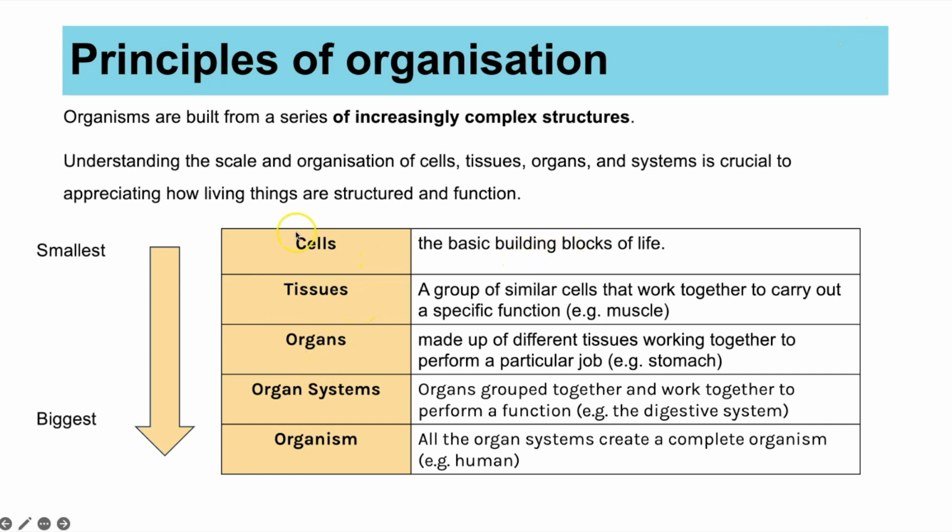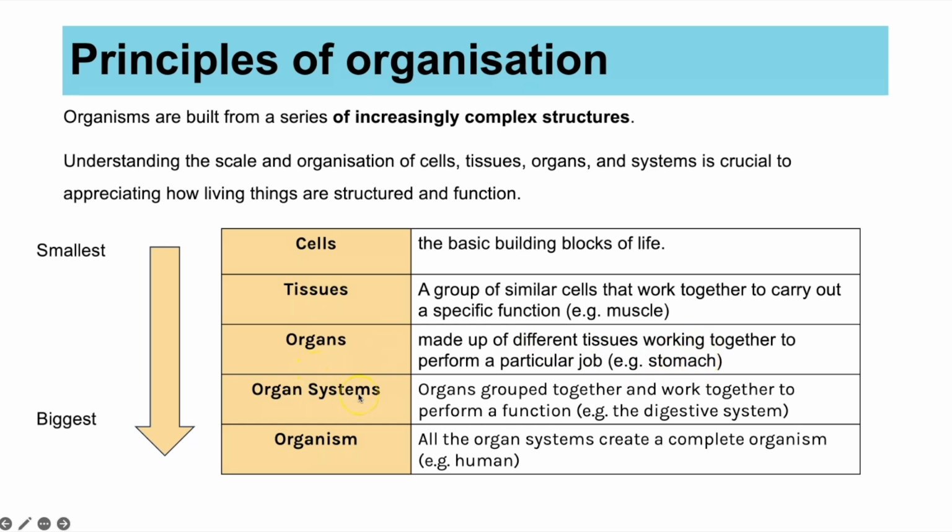They're the basic building blocks of life. Then we get tissues, which could be made up of thousands or even millions of cells, and they're groups of similar cells that work together to carry out a specific function, such as a muscle tissue. The next structure up in terms of size is organs, and organs are made up of different tissues working together to perform a particular function, for example, the stomach.